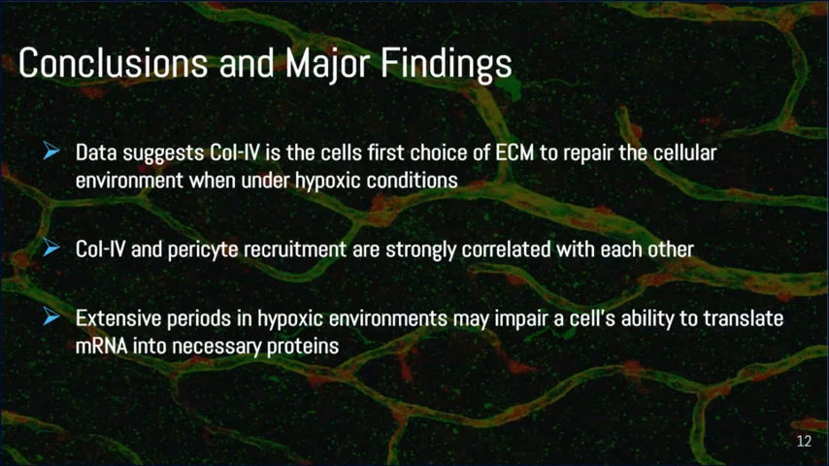Another finding was that hypoxic environments may impair cells' ability to translate mRNA into necessary proteins, as was seen from the qPCR data, and could be another avenue of further research.